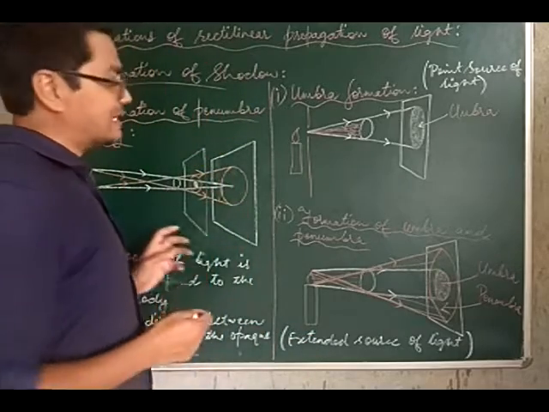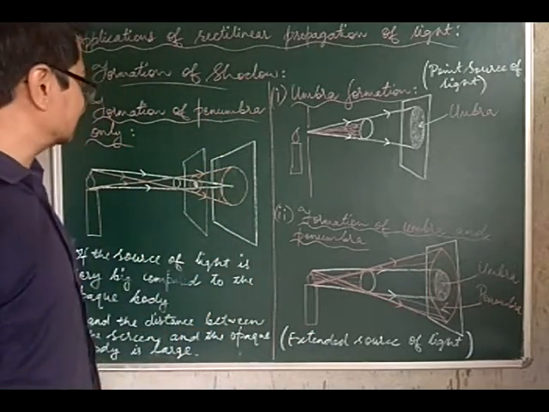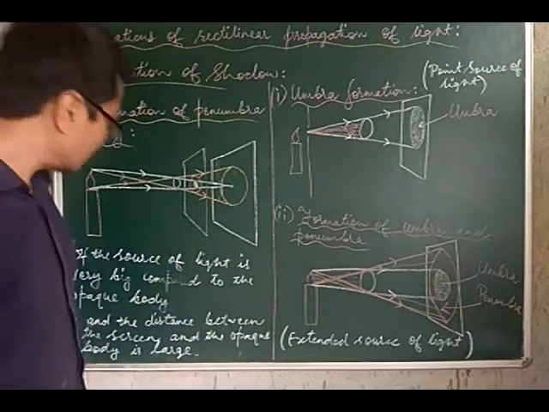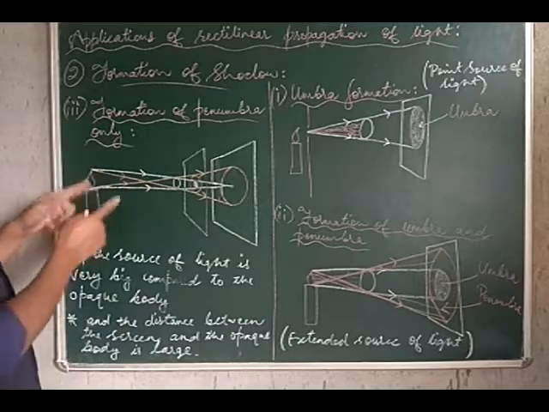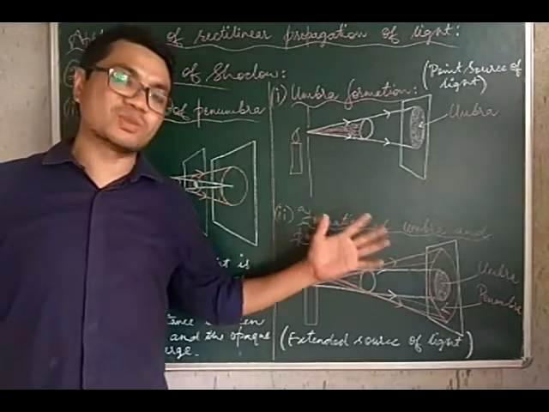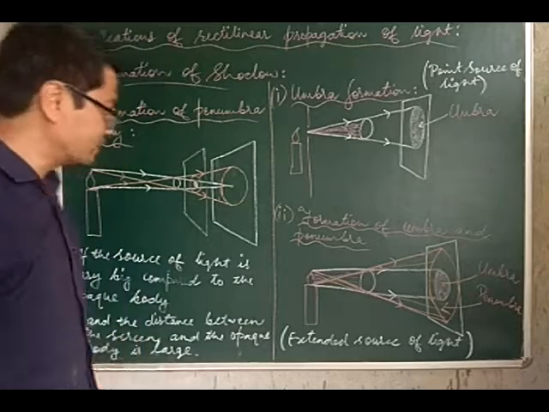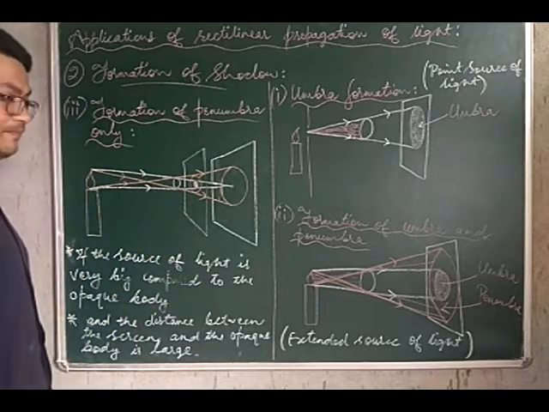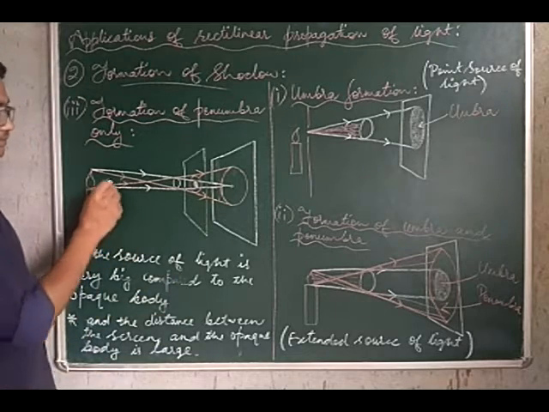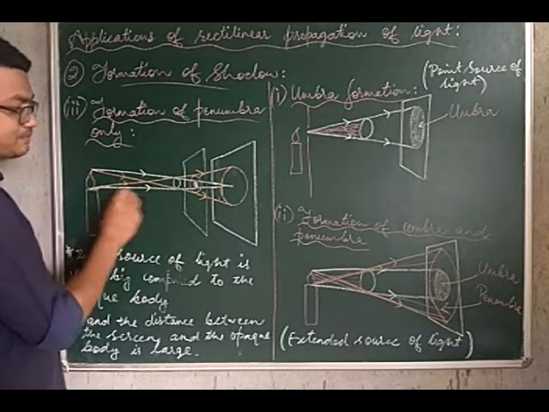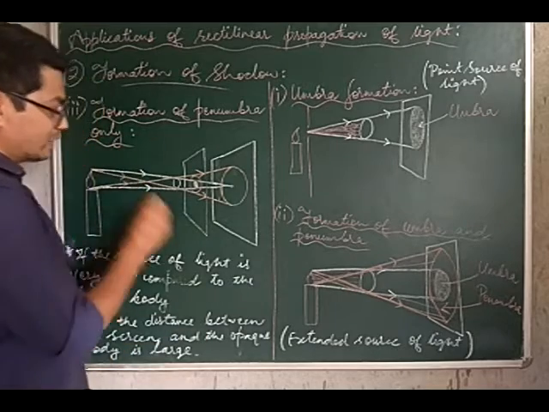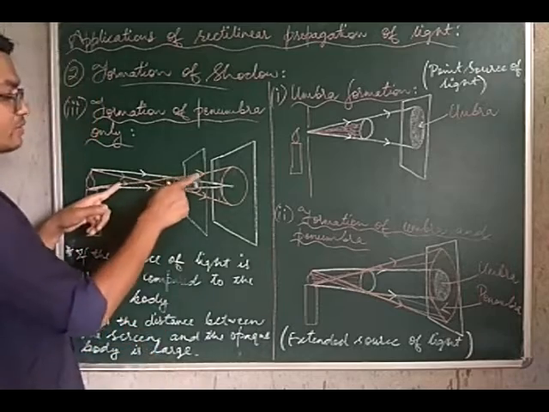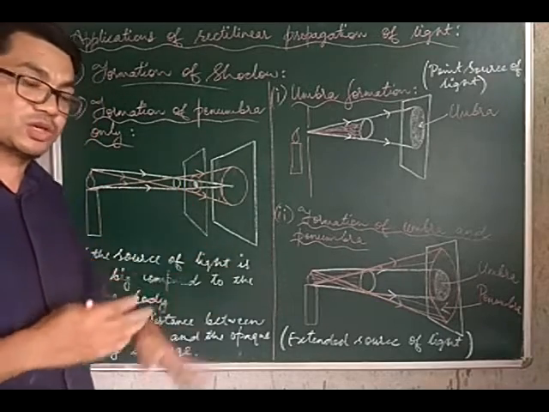Now, this third case, actually it's not there in the syllabus, but still let us discuss this. This is the formation of penumbra only. This is the case when we have a very big source of light compared to our opaque body. So here is our opaque body, a small opaque body compared to our source of light. So what happens is, these white rays, they start. It is these two rays of light which contribute to the formation of umbra, and these two orange rays of light contribute to the formation of the penumbra.